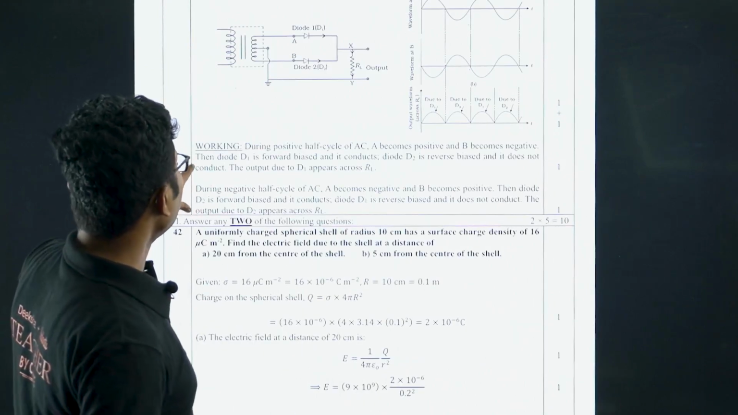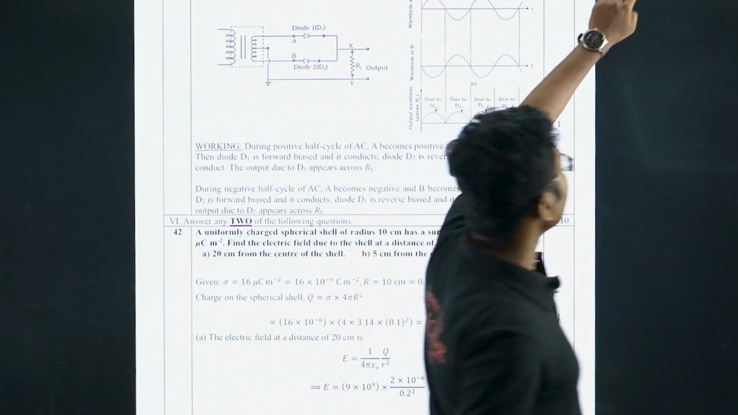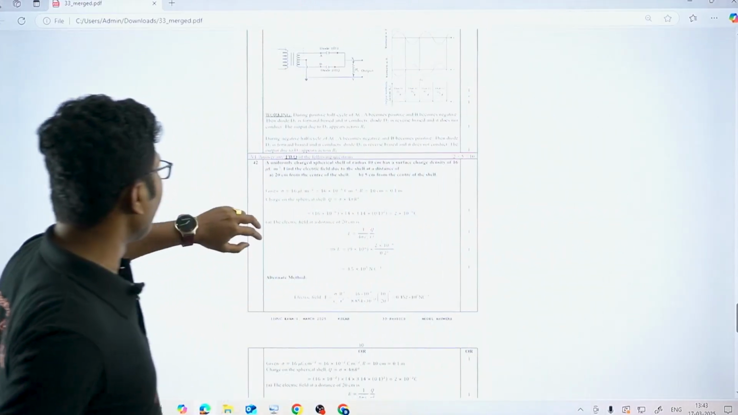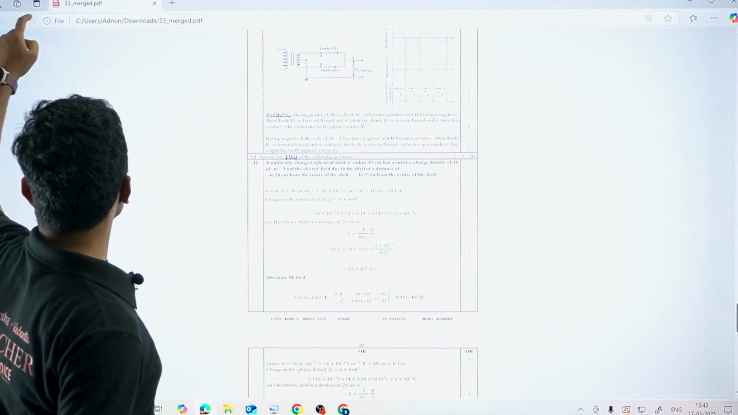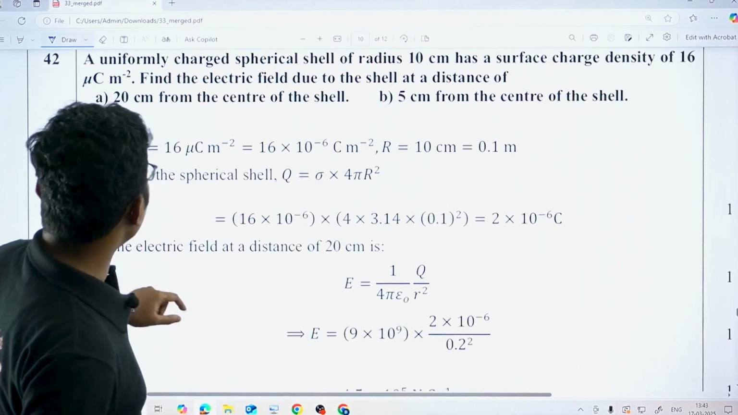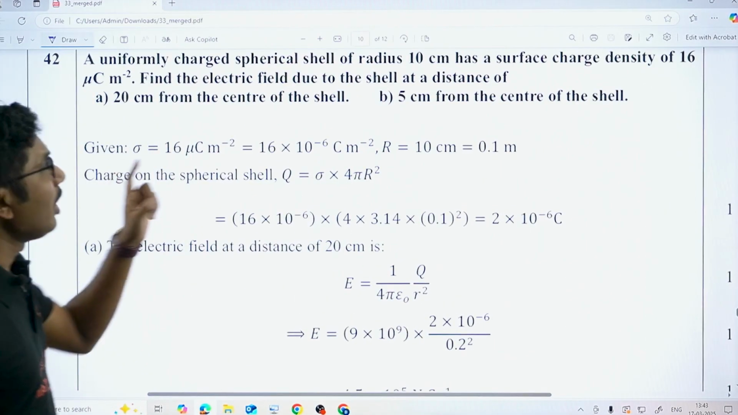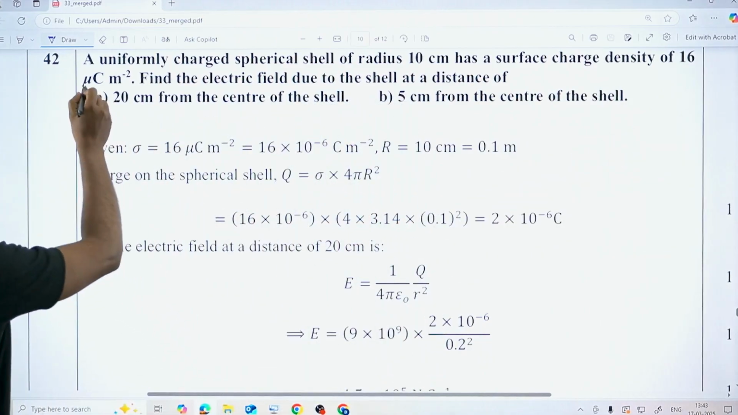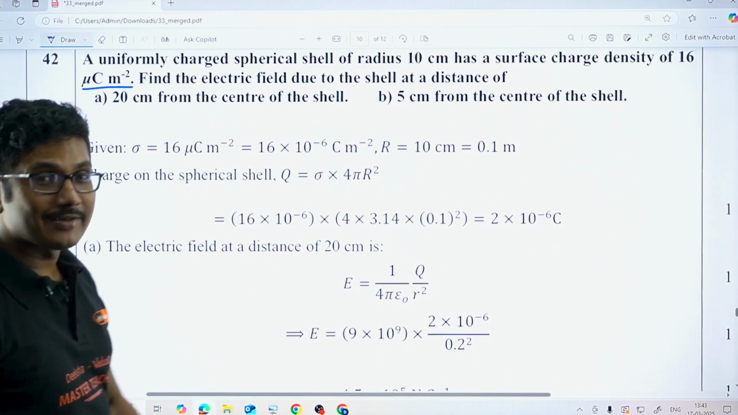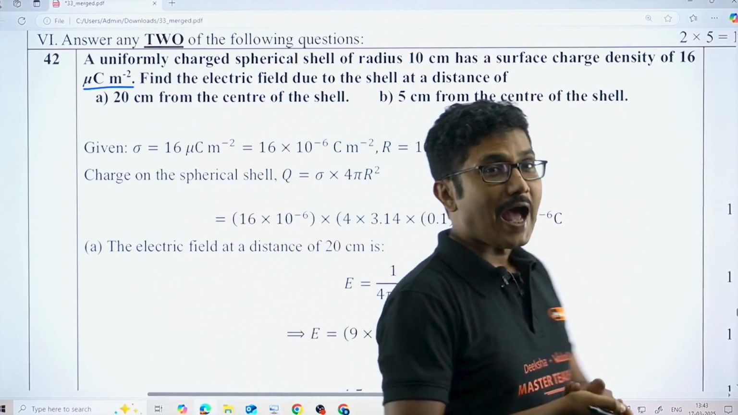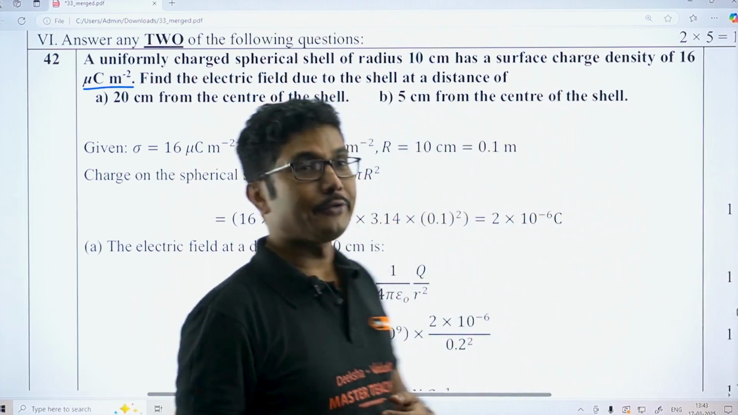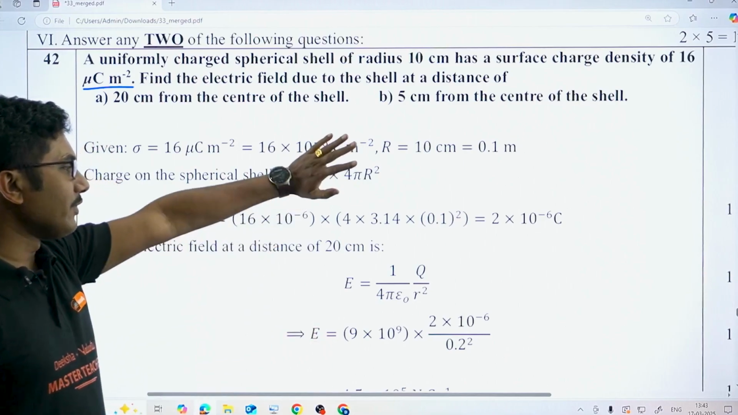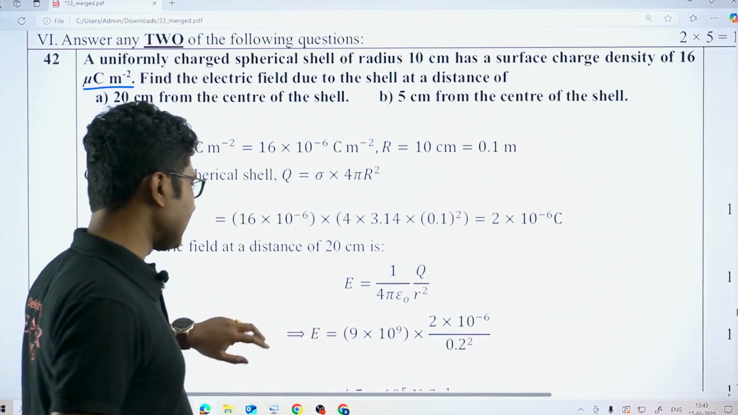So this is the evaluation scheme for the paper. Let's see whatever evaluation scheme they have given. As you can see, this is question number 42. In the question here they have corrected it to microcoulomb per meter square. So they have given the correct value in the question, and as I have solved during the paper analysis, that is the first answer, and obviously that is the correct answer.